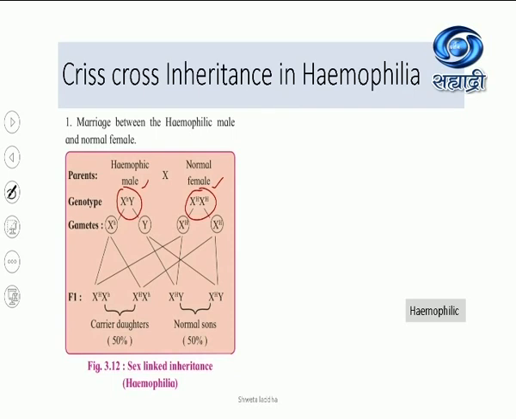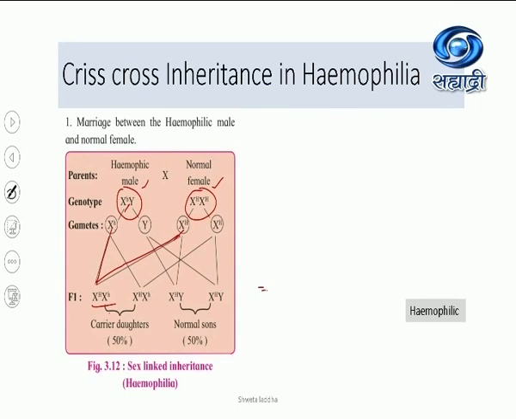So she is having dominant H on both the X chromosomes. What are the gametes formed? Here XH, XH. Why? Here both the X are with capital H. Let us look at the offspring. When X capital H comes with this small h, it is a heterozygote. The daughter is a carrier because she has a dominant gene. So she is not hemophilic but she is a carrier.